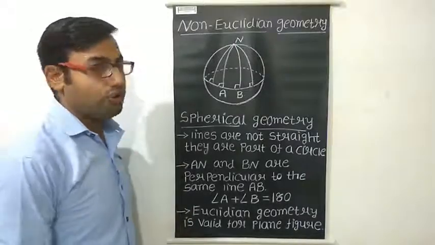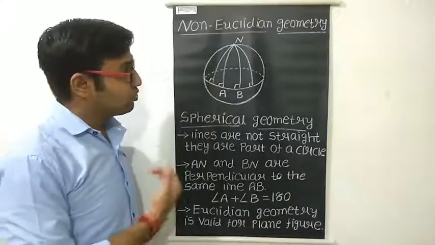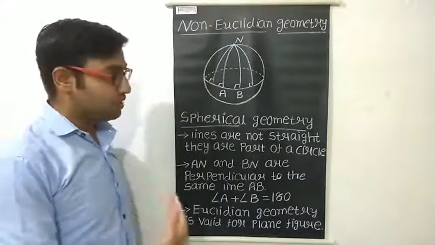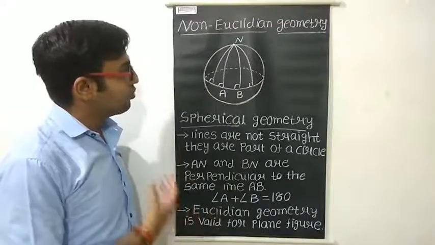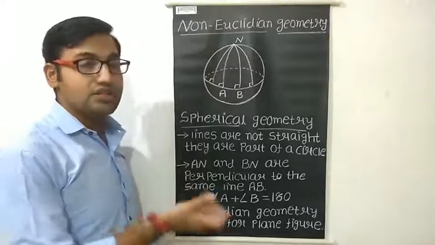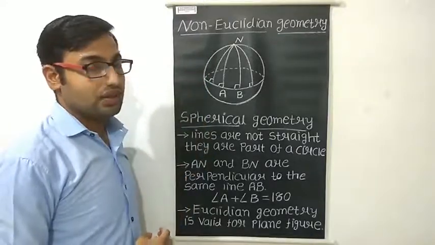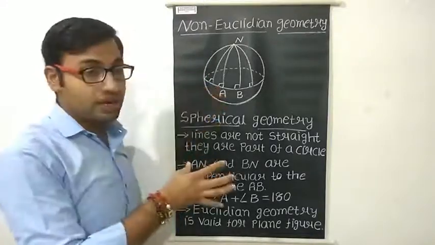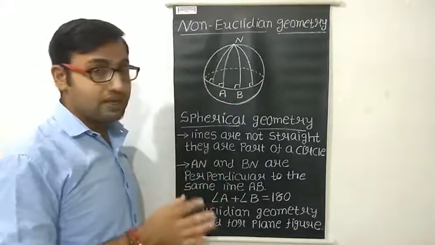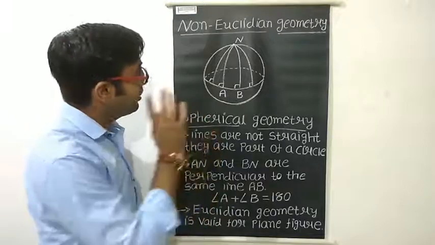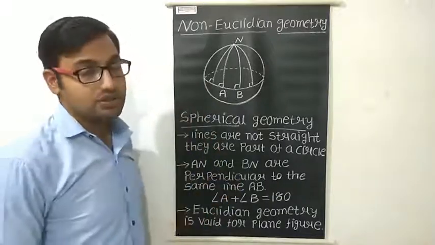Let us study one more topic that is called non-Euclidean geometry. So until now we have studied Euclid's axioms, postulates, right? Definitions. That is all called Euclidean geometry. So what is non-Euclidean geometry? That means whatever axioms and postulates Euclid has given will not be applicable in the geometry that we have to study. That is called non-Euclidean geometry.